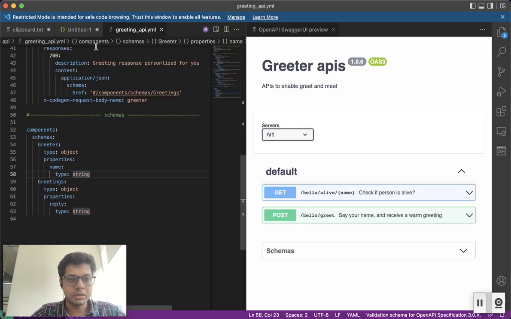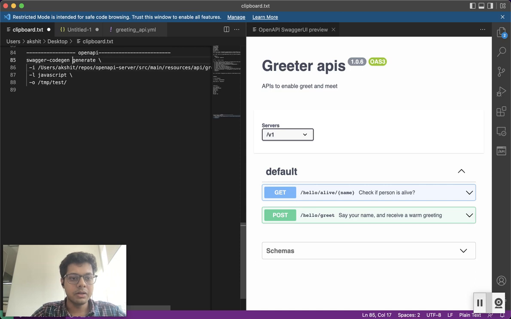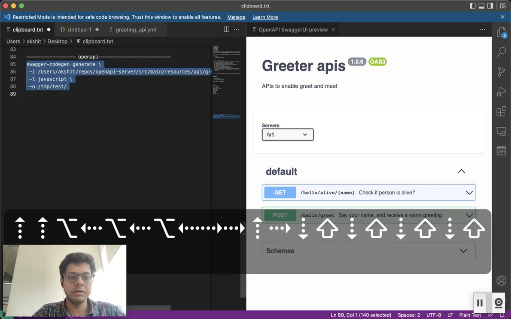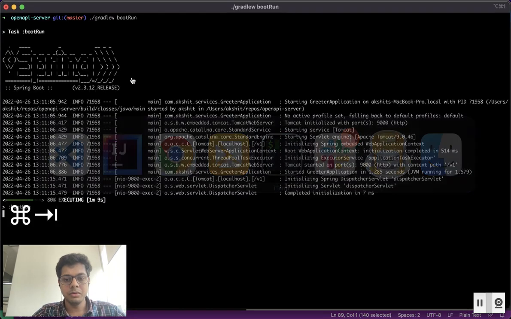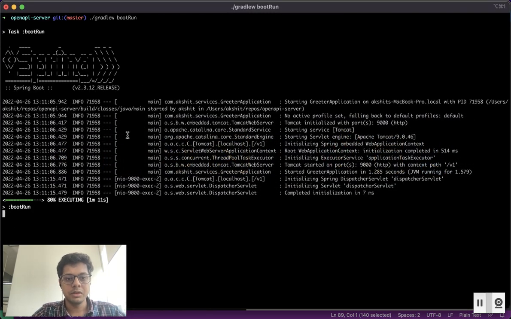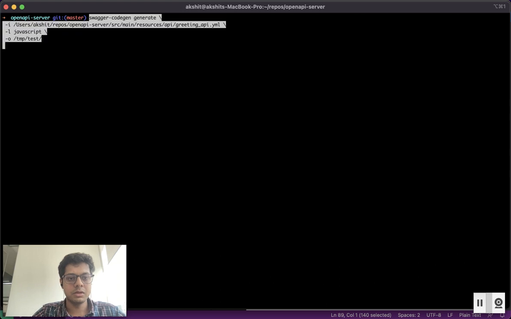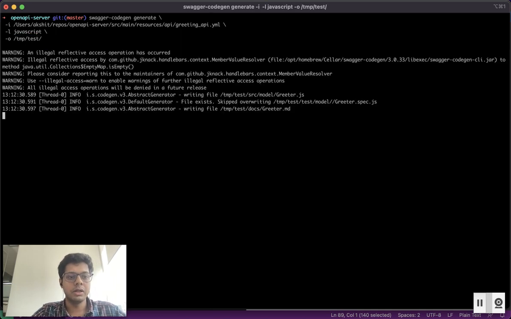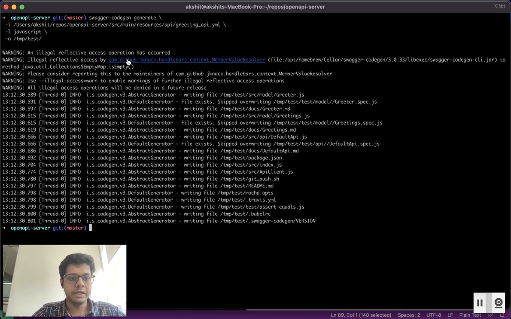Let's go to a commands.sh file, and this is the command line for generating a JavaScript client. Let's paste it, Control C. What we are doing here is using Swagger codegen. We are doing generate, the input file, the language JavaScript. You can specify a lot of languages here, and the output directory: where do you want to generate this client? Let's execute this. So the client has been auto generated.